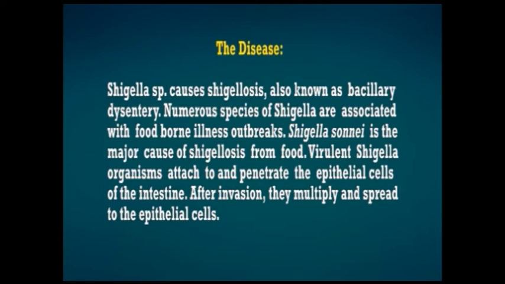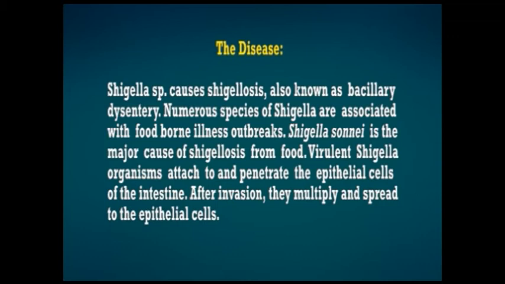Numerous species of Shigella are associated with foodborne illness outbreaks. Shigella sonnei is one of the Shigella species which is a major cause of shigellosis from food. Virulent Shigella organisms attach to and penetrate the epithelial cells of the intestinal tract.